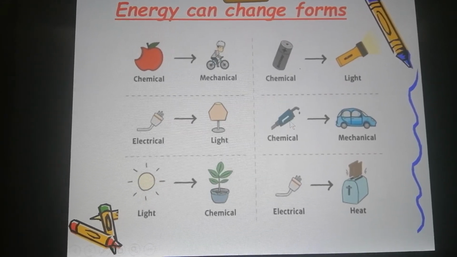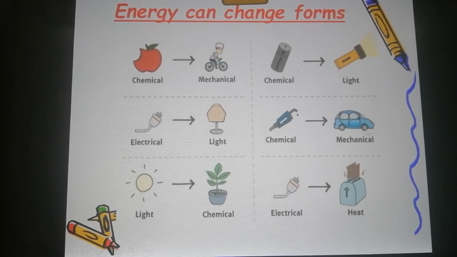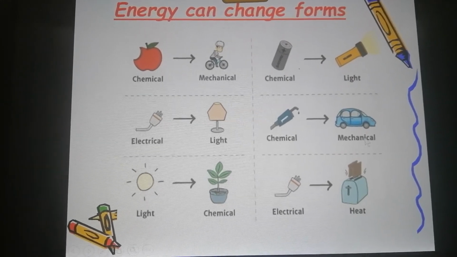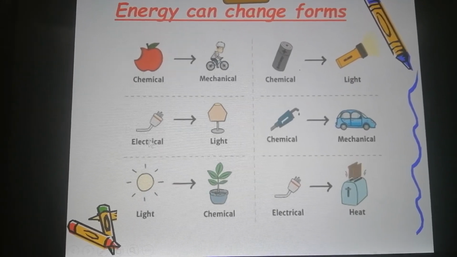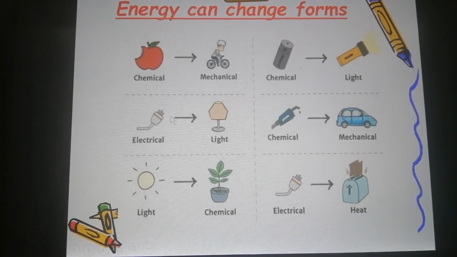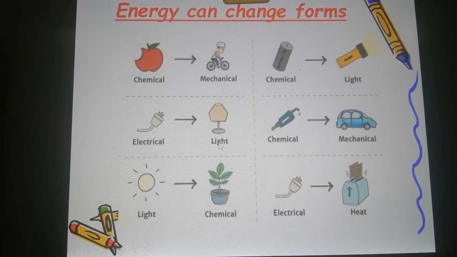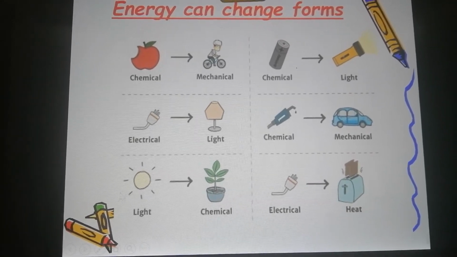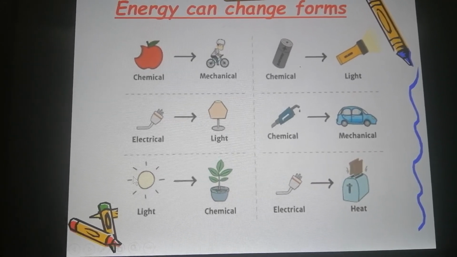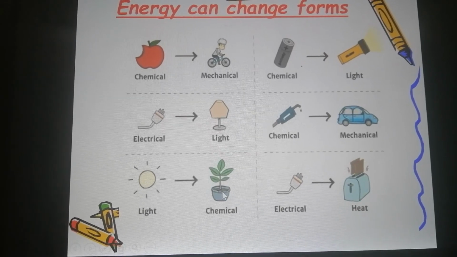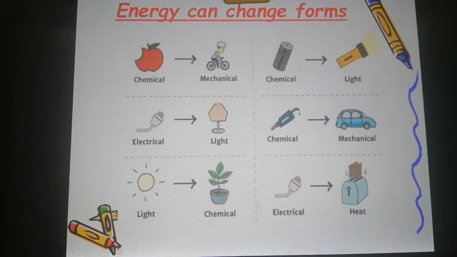The gasoline, when we put it in a car, it will move. So it's chemical to mechanical. The electrical energy of the plug, when we put it in the socket on the wall, will give us light energy. The light of the sun, the plant can use it as chemical energy in photosynthesis.